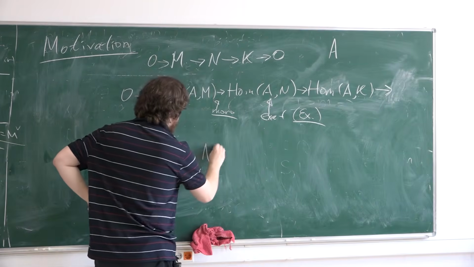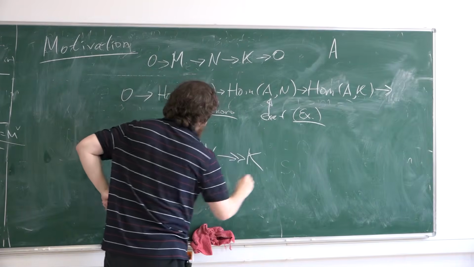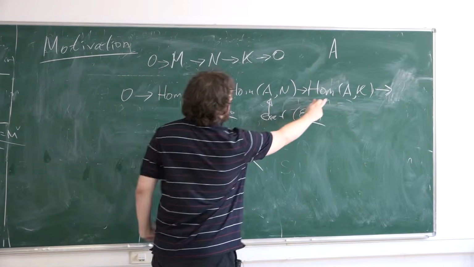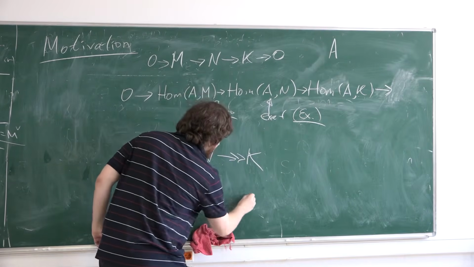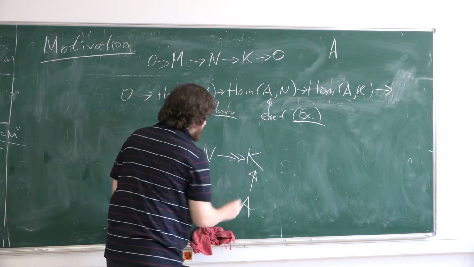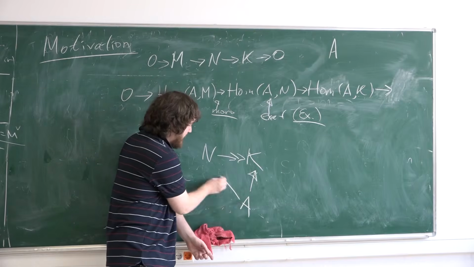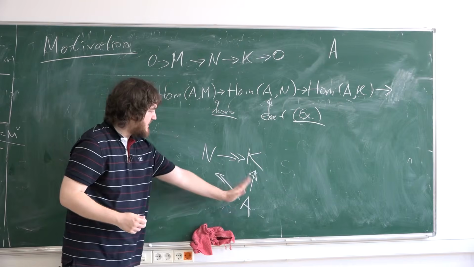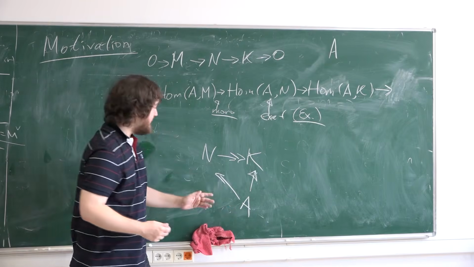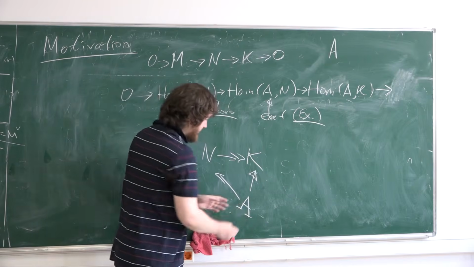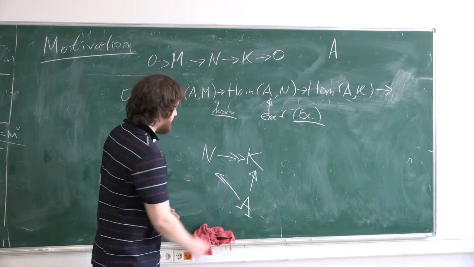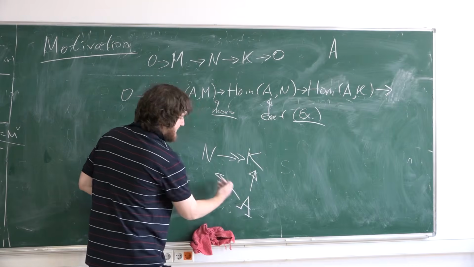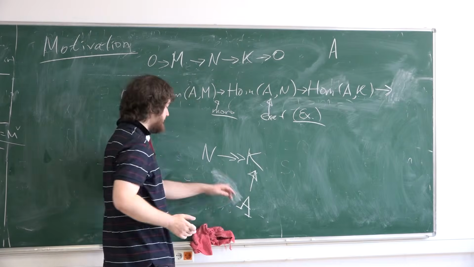an epimorphism, a surjective map, and you have some homomorphism to K, you need that there exists some map to N such that this diagram commutes. You need some lifting of this map. But not for all modules is it possible to construct this map. This map may not exist.